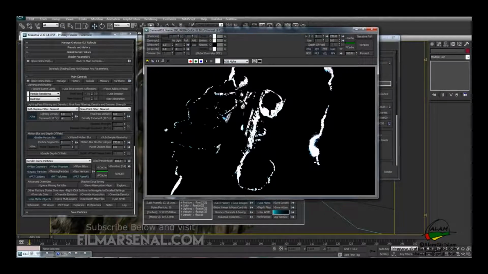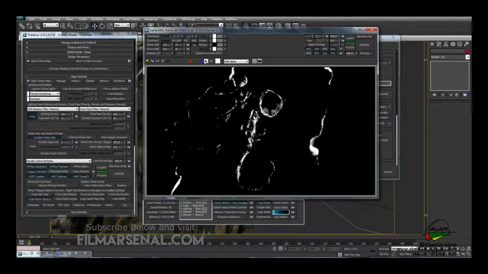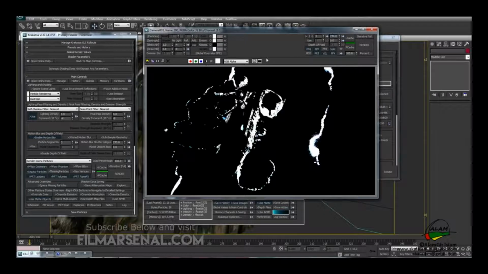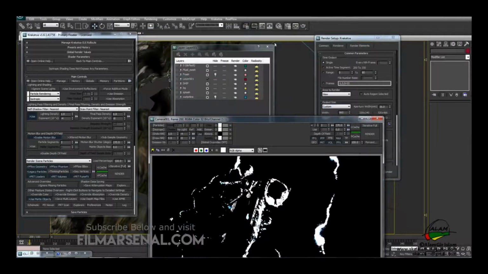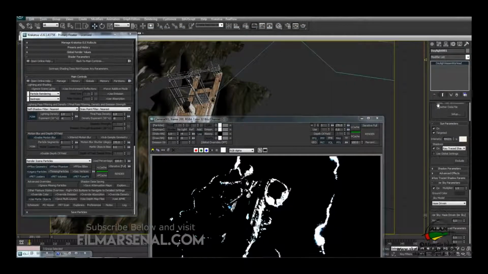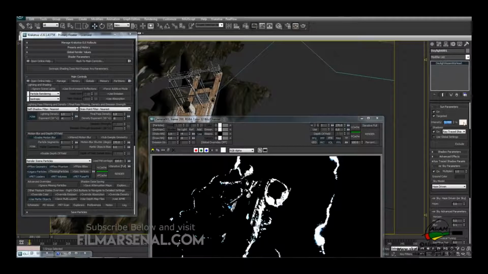Okay, so the render is done and this is what we get. The particles are a bit too bright and it is illuminated too much, so we need to achieve this look. So we'll select the light again and we'll decrease the intensity to say 2000 and will not use shadow. We'll switch off the shadow.